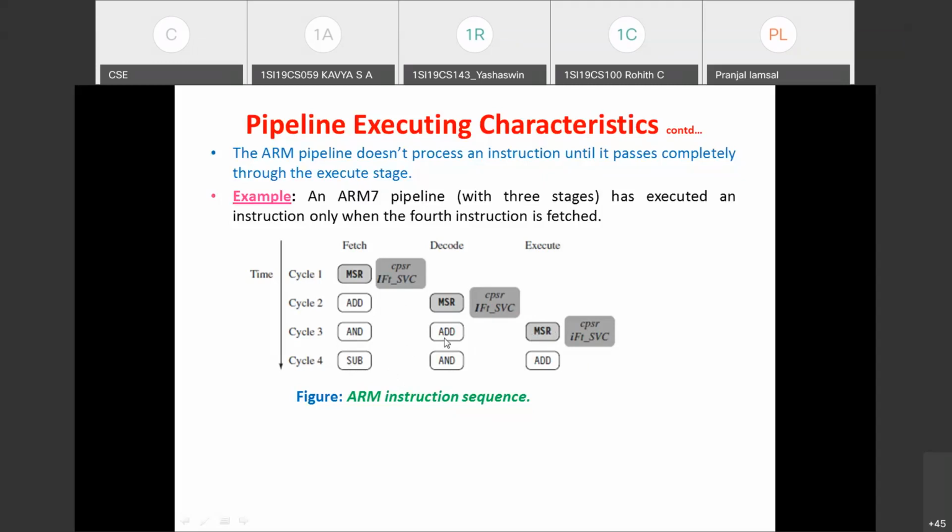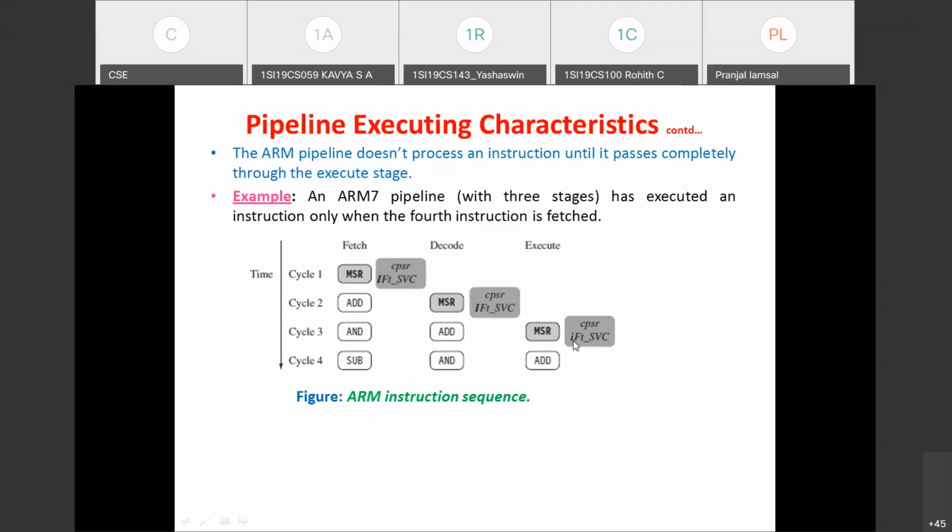When it fetches the SUB instruction and executes the ADD instruction, the normal interrupt is enabled. You can see the interrupt bit in the CPSR is written in lowercase. That means the normal interrupt is enabled.